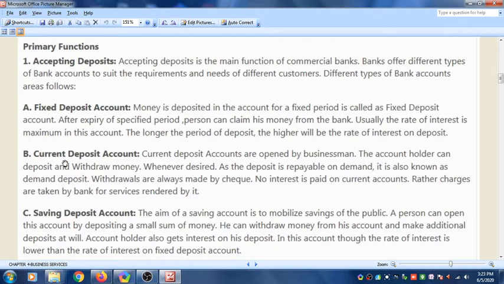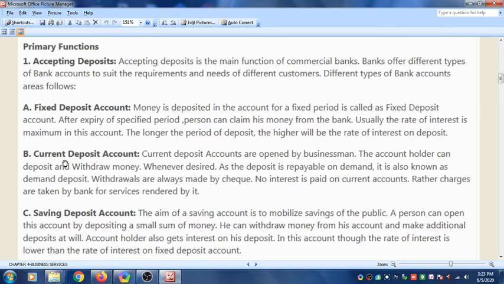So the businessman who has started the current deposit account can deposit the money and also withdraw the money whenever they desire. As the deposit is repayable on demand, it is known as demand deposit. So the businessman, whenever he demands the money, he will be given the money. That is why this account is also called the demand deposit.